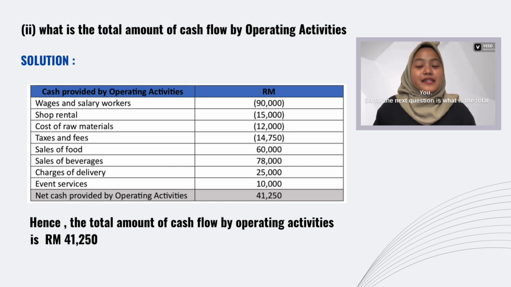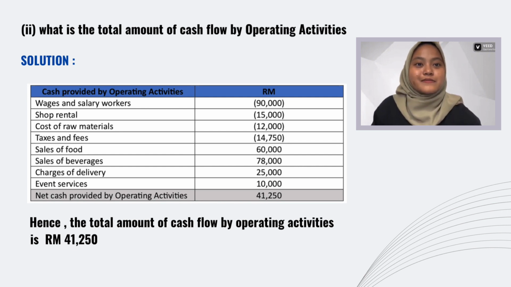So the next question is, what is the total amount of cash flow by operating activities? The operating activity is the wages and salary workers, shop rental, cost of raw materials, taxes and fees, sales of food, sales of beverages, charges of delivery and event service, and the amount is shown in the table. Thus, the net cash provided by operating activities is 41,250. Hence, the total amount of cash flow by operating activity is 41,250. That's all from me.